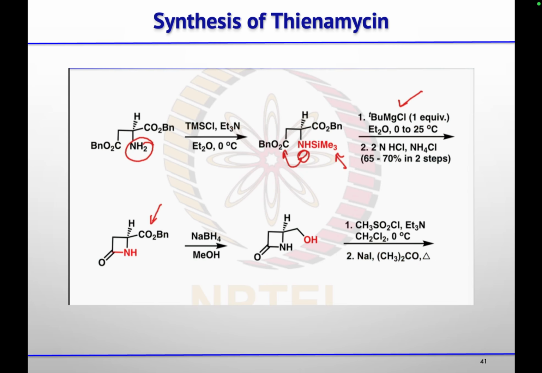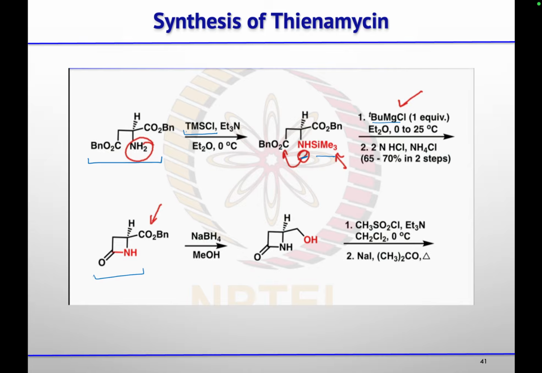So this L-aspartic acid, they did benzylation of both the acids. Then that nitrogen was protected using TMS chloride, and after that this tert-butyl magnesium chloride will abstract the proton from the nitrogen, and then attack on this ester will give you the beta lactam ring.